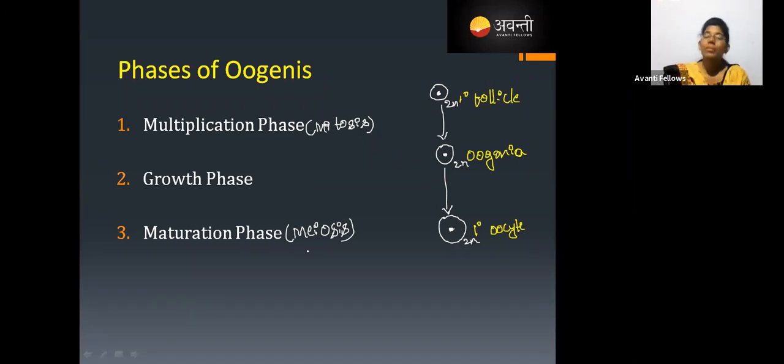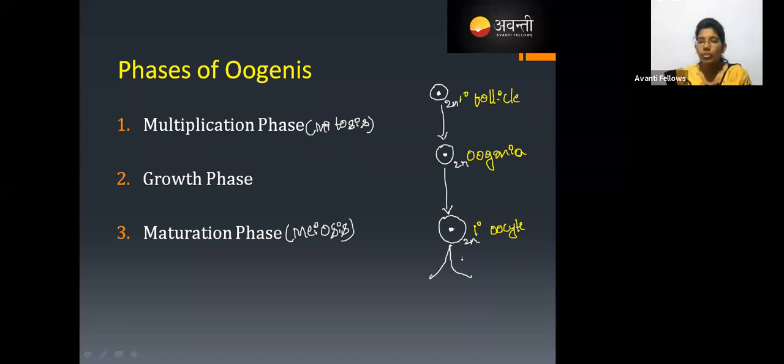Yes, how many steps are there in the meiosis cell division? Yes, 2 steps. That is meiosis 1 and meiosis 2. Right. Now let us see if this primary oocyte undergoes meiosis 1.